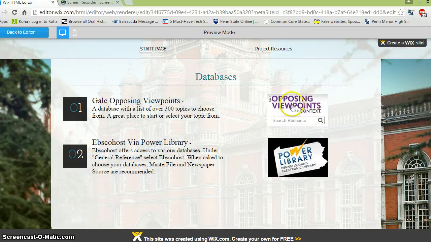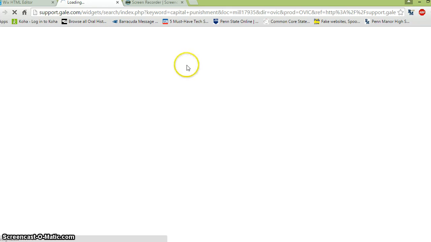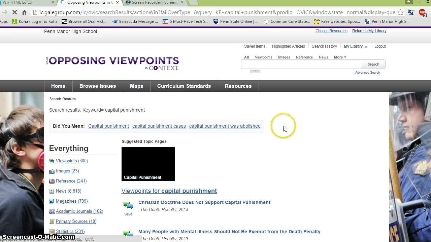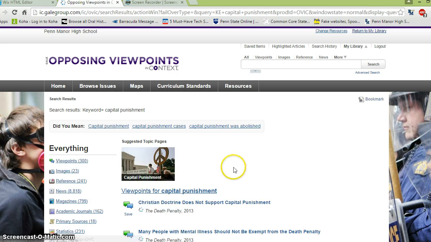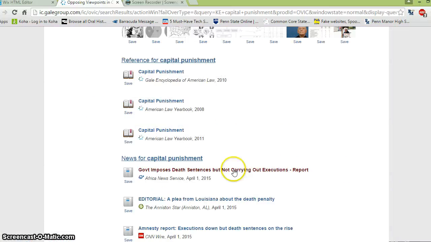One of them is the Gale Opposing Viewpoints in Context. I like this database because it gives you a list of different topics. This is nice because it can give you a way to start, especially if you're having difficulty thinking of something. So we'll start there. If I go ahead and just type in capital punishment and hit return. As long as you're in the school, you'll have access to the Gale resources. However, if you're outside of school, you'll want to make sure to pick up a database sheet, which is available in the library.